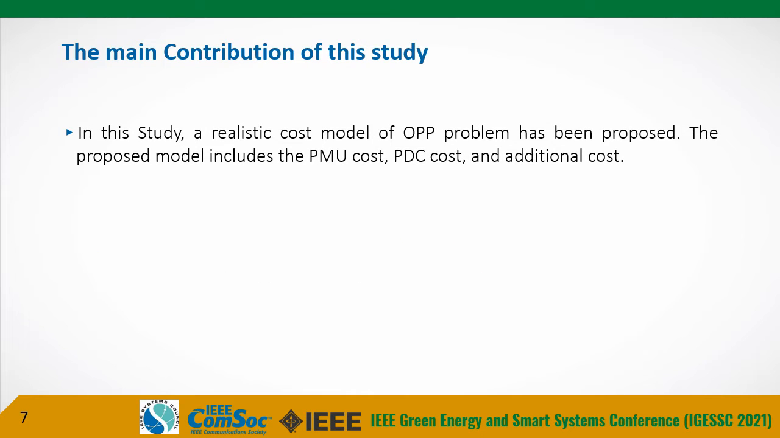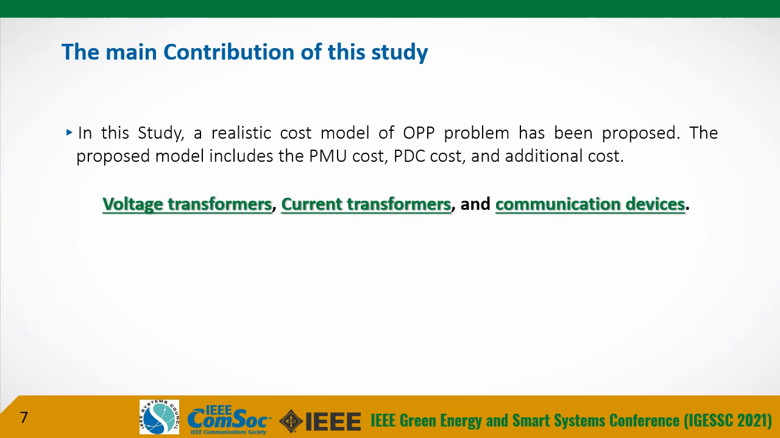Actually, there are two main contributions of this study. The first one is the comprehensive cost model, where a realistic cost model of the OPP problem has been proposed in this study. The proposed model includes the PMU cost, PDC cost, and additional cost, where the additional cost represents the need to upgrade some devices such as voltage transformers, current transformers, and communication devices that will be used to upgrade the communication infrastructure of the substation.